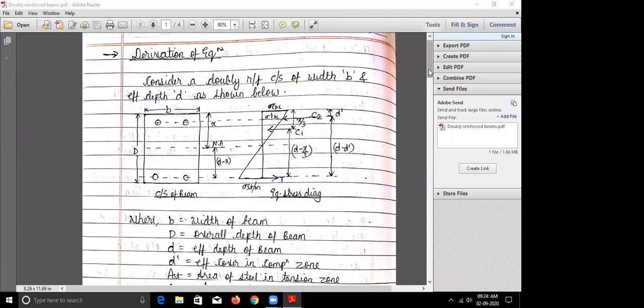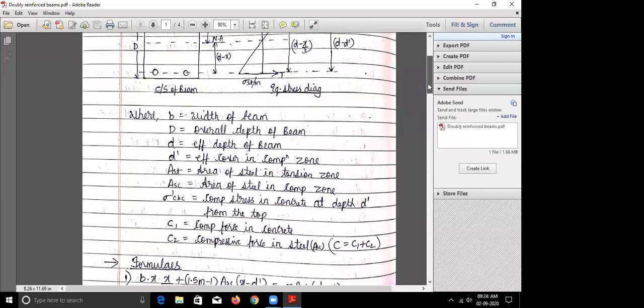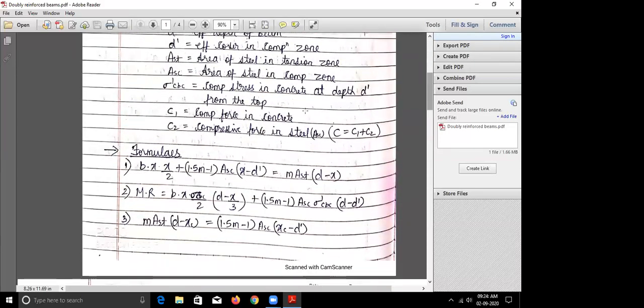So I think you have noted this. Now let us move ahead. In this doubly reinforced section, basically three formulas are used. I have just written down all three together. This is the first equation: b into x by 2 plus 1.5 m minus 1 into ASC into x minus d dash is equal to m into AST into d minus x. This equation is normally used to find out the neutral axis.